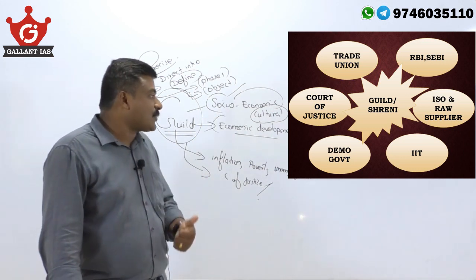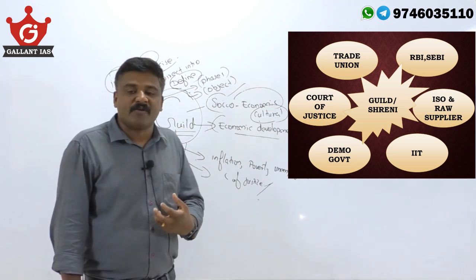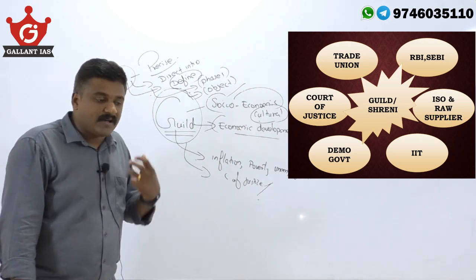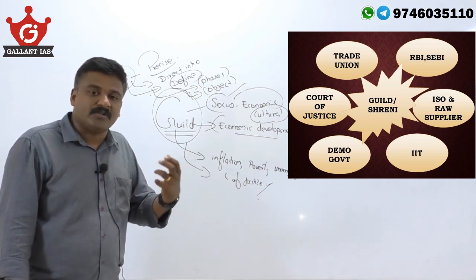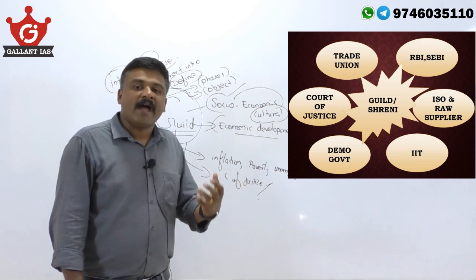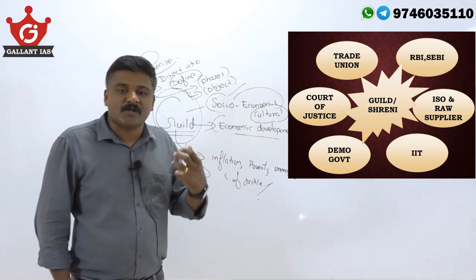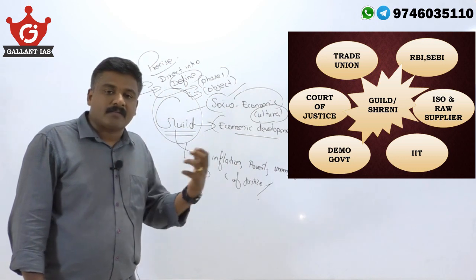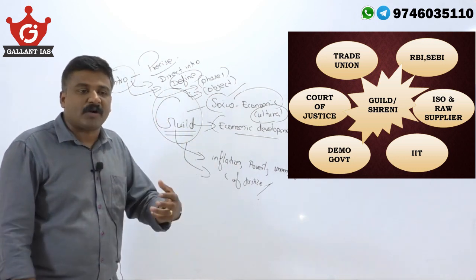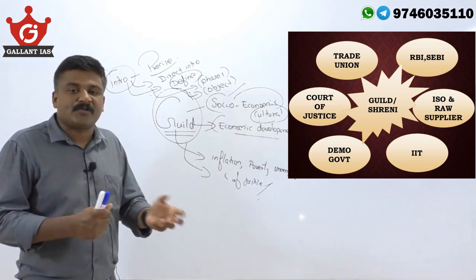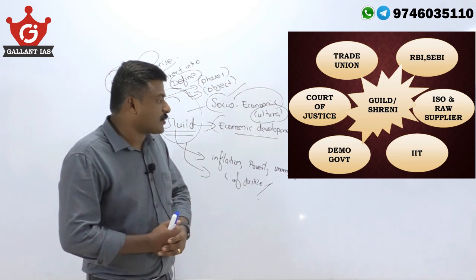It was an institution of democratic government. It facilitated minimum support price for farmers or artisans, craft workers, and also it checked inflation, unemployment, and the black market, whatever exploitation, whatever monopoly, all these things were regulated or checked by this guild system, Shreni system.